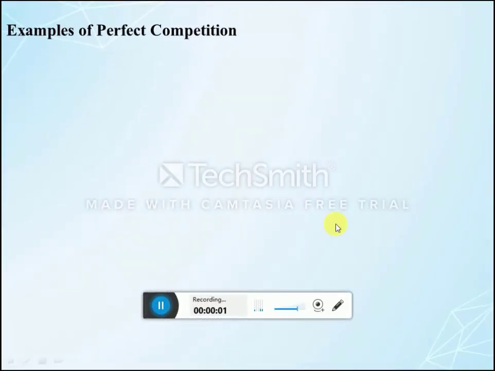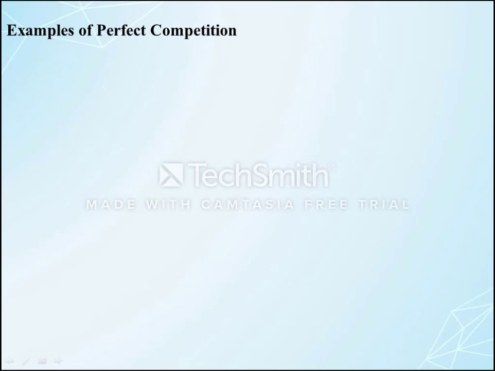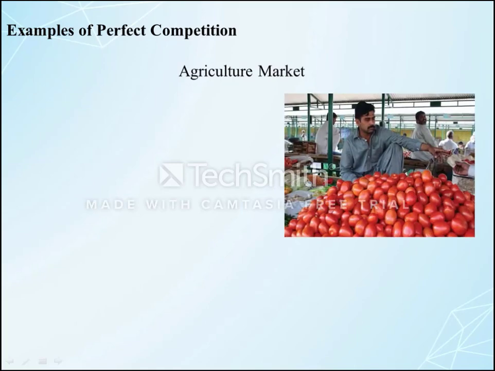Now let's understand, is there any example of perfect competition in the real world, in the real market? Yes, all the conditions or features of perfect competition can never exist in the real world, but some features of perfect competition can match that product. For example, the agricultural market. A large number of farmers are cultivating agricultural produce and selling it in the market. We take one example: a large number of farmers are cultivating products like tomato, and there are a large number of buyers of tomato in the market.